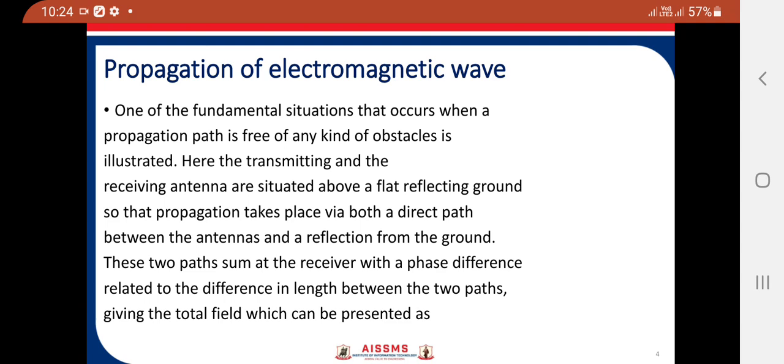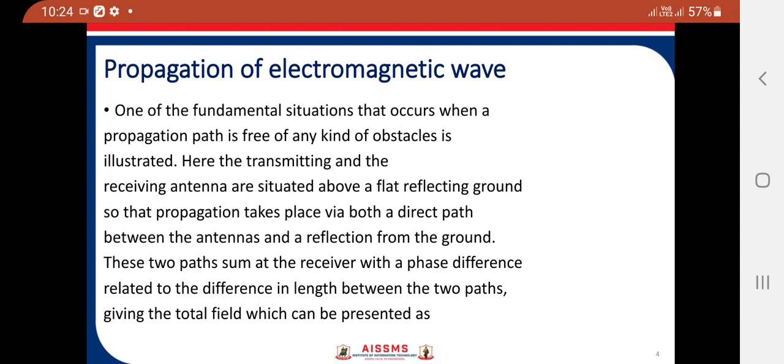The two paths sum at the receiver, and the phase difference is related to the difference in length between the two paths, giving the total field which can be presented.